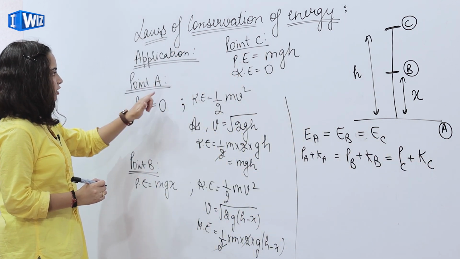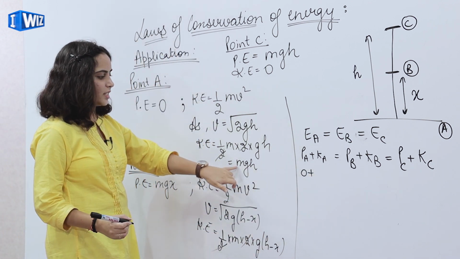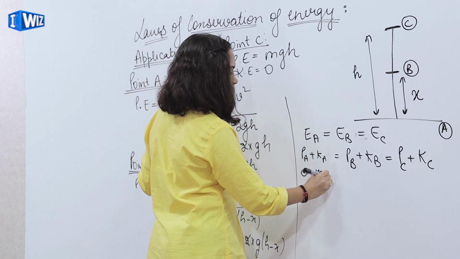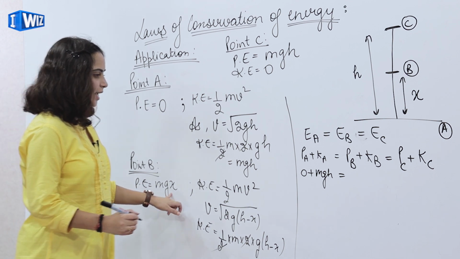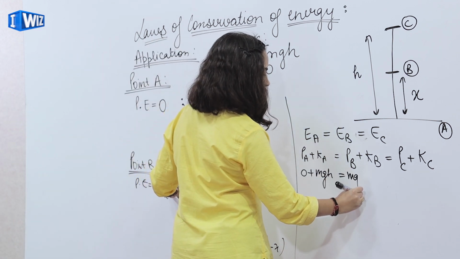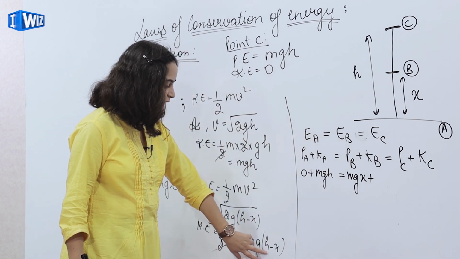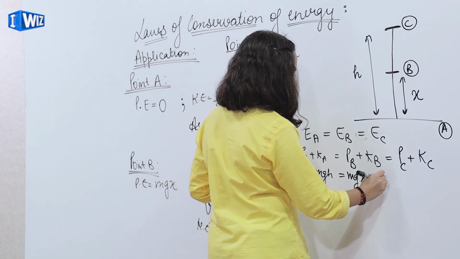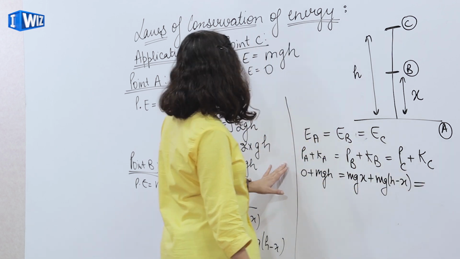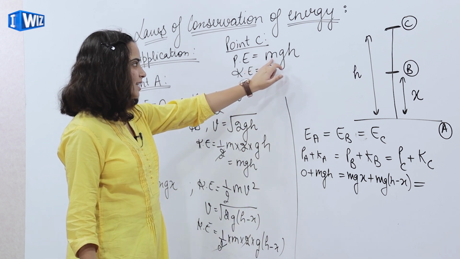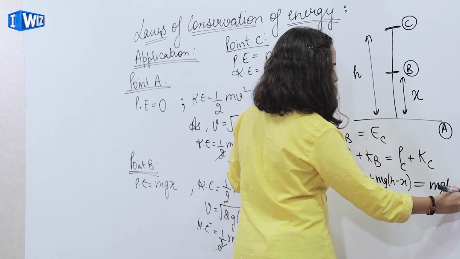So now potential energy at A is 0 plus kinetic energy is mgh. Potential energy at B is mgx plus kinetic energy is mg(h minus x), which is equal to potential energy at C, mgh, and kinetic energy is 0.